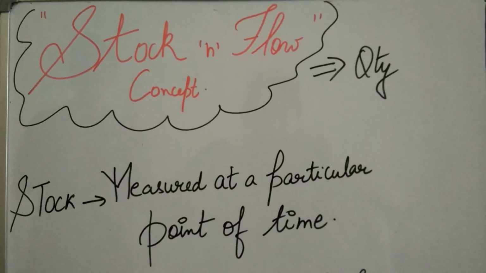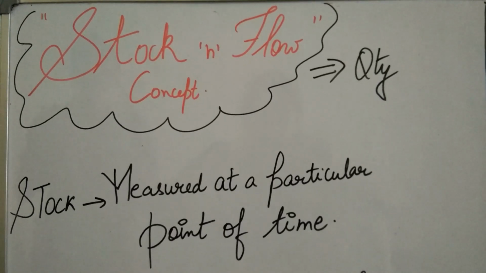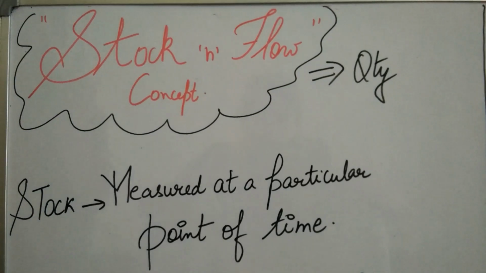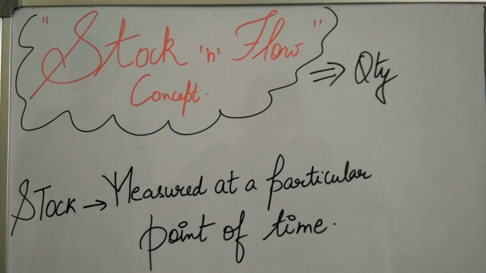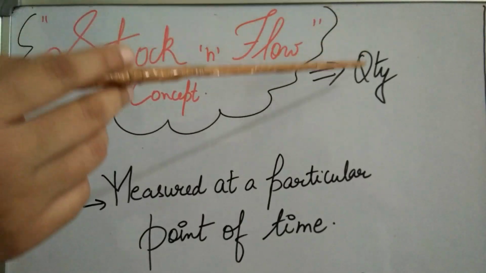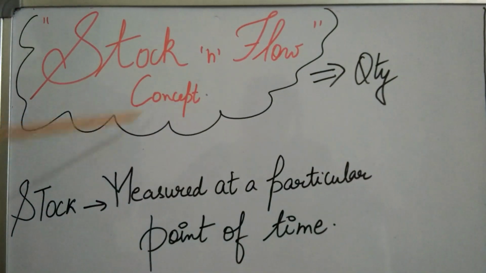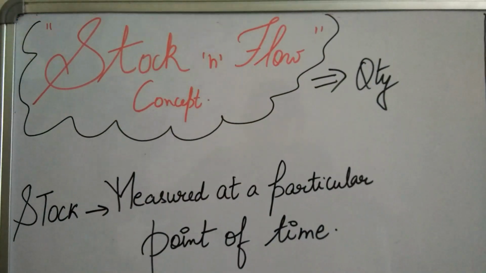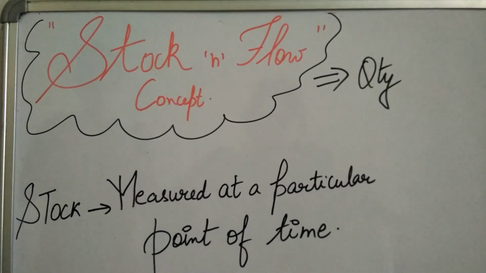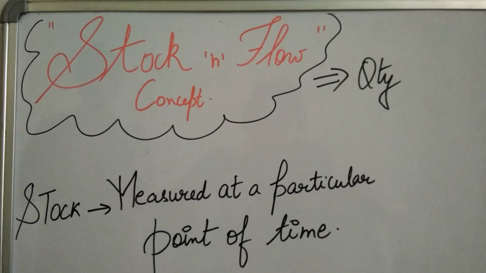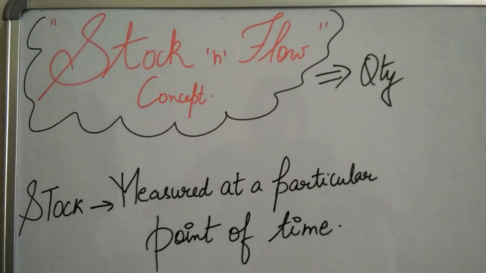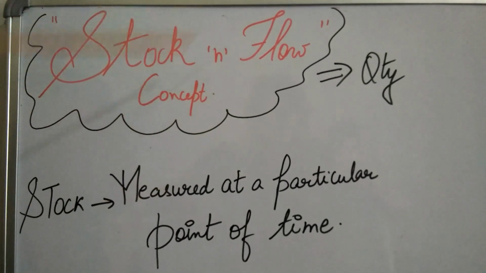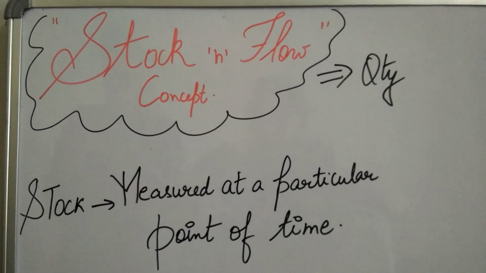So when I say stock or flow, both concepts relate to quantity. The difference here is only the time. When we measure the quantity at a point of time, it is known as the stock. Measuring the quantity over a period of time means the flow. Mostly all the concepts in economics are about the flow concept, like export, import. Now let's get into their meaning, and I'll give you various examples so that the concept is very clear to you all.